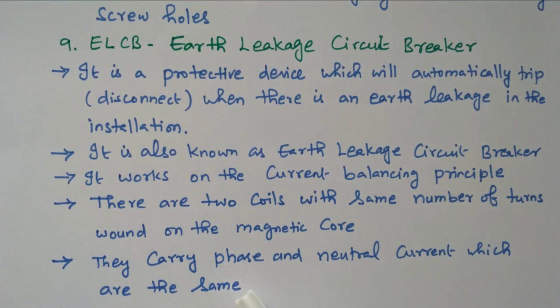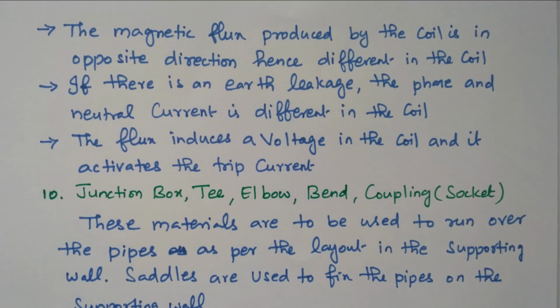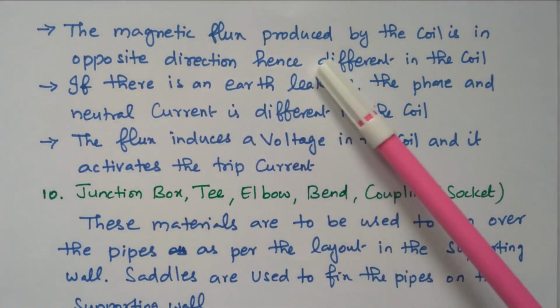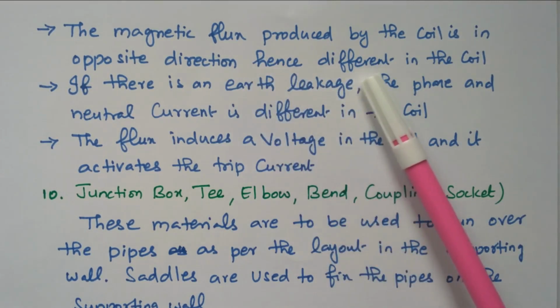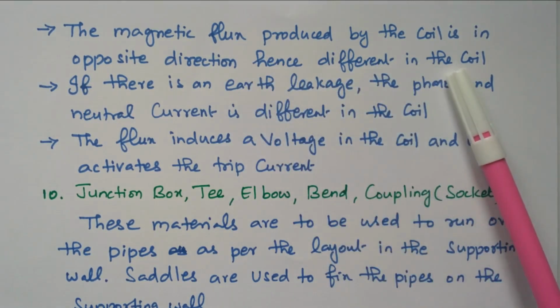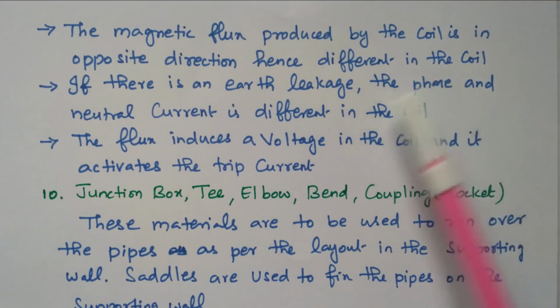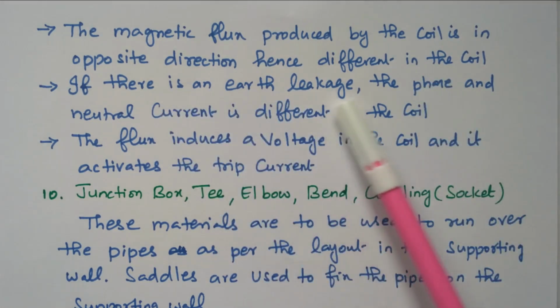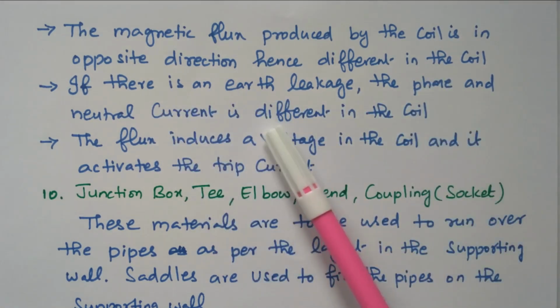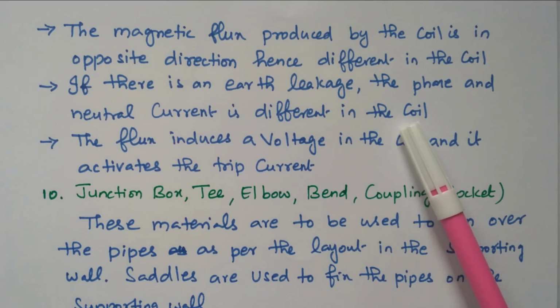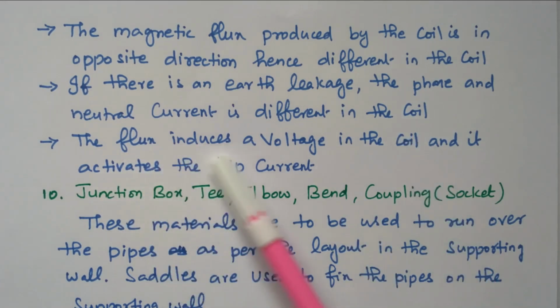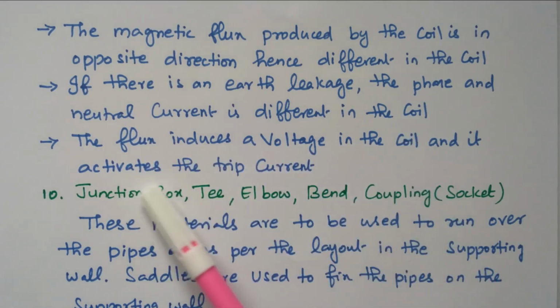We will see what will happen if any abnormal condition occurs. The magnetic flux produced by the coils is in opposite direction, hence the flux produced will be opposite. If there is an earth leakage, the phase and neutral currents differ in the coil. So due to any earth leakage, the current in the two coils will differ, so the flux is induced in the coil and activates the trip current.